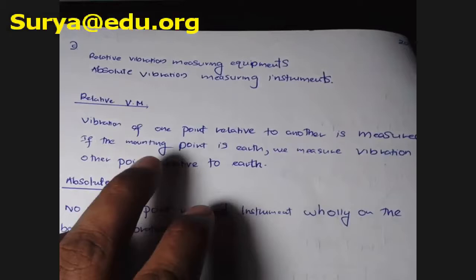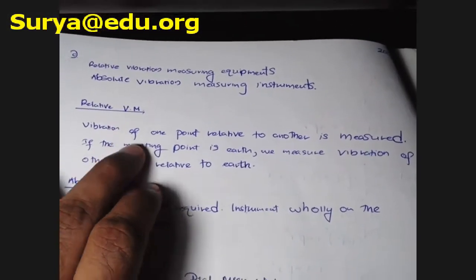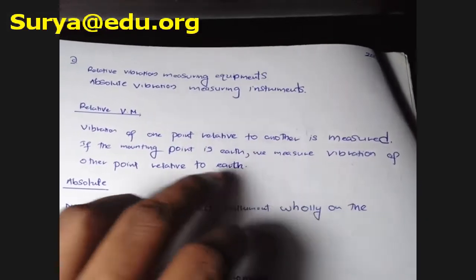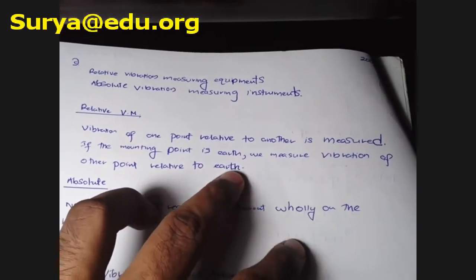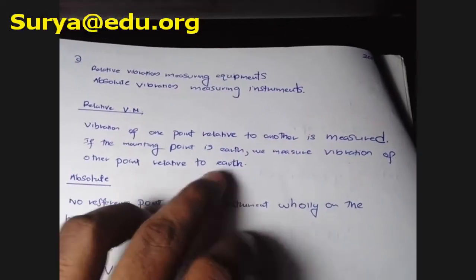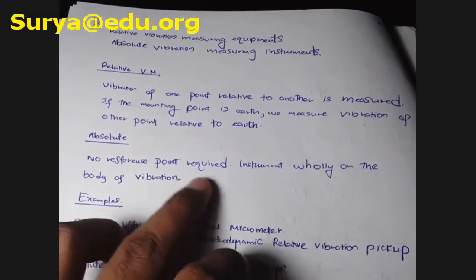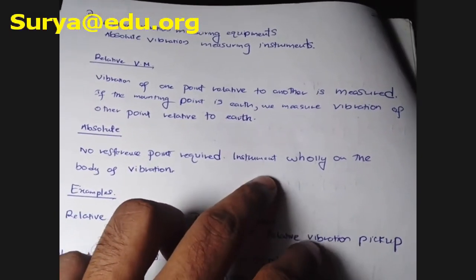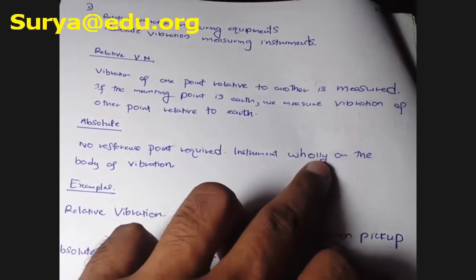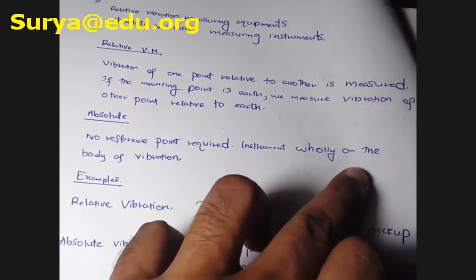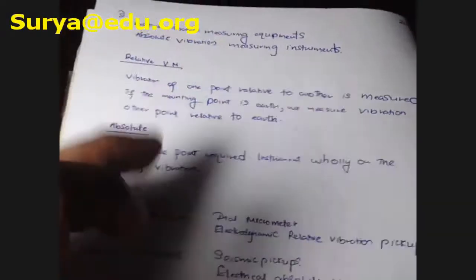In the relative type, vibration of one point relative to another is measured. If the mounting point is earth, we measure vibration of the other point relative to earth. In case of absolute, no reference point is required. The instrument is wholly on the body of vibration. In this case, no reference point is required. The instrument is exactly on the particular body of vibration.